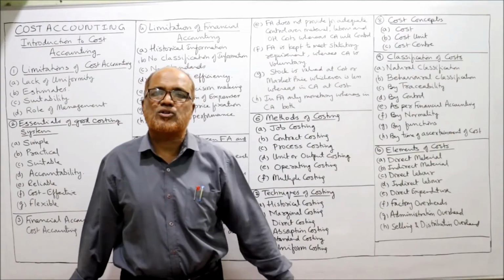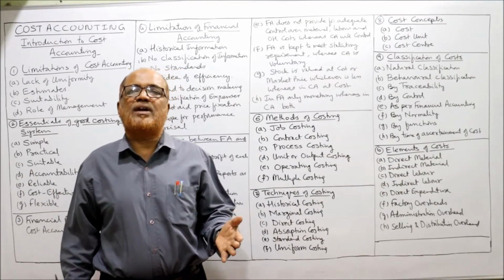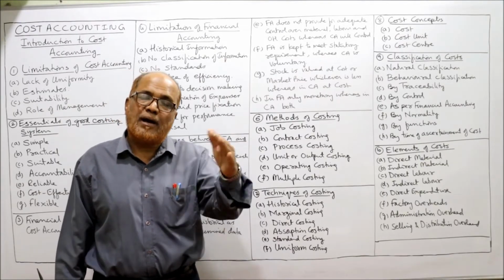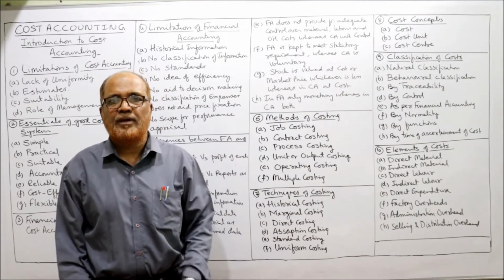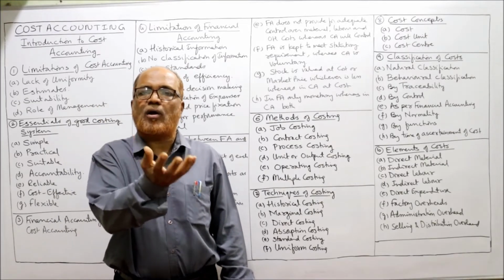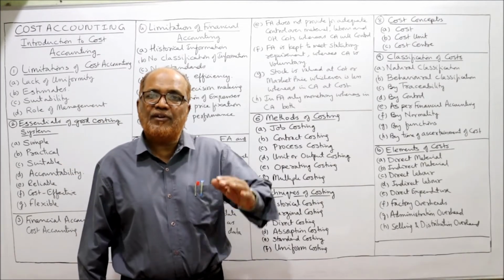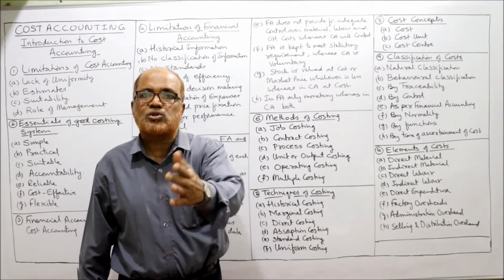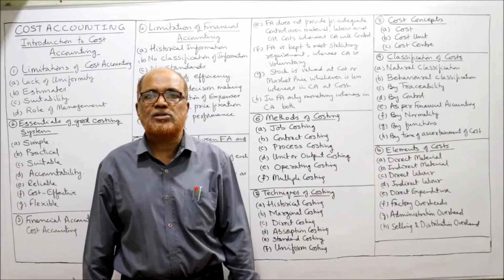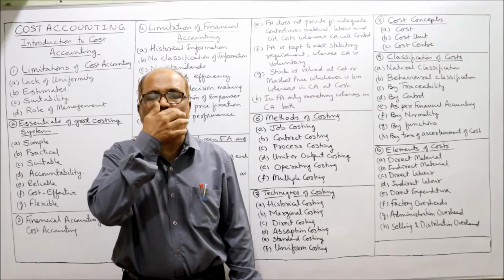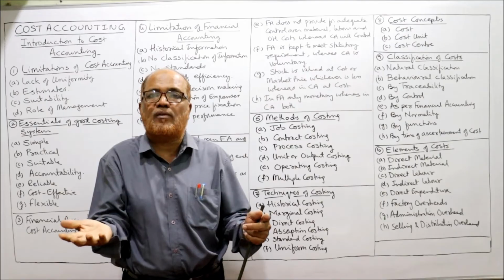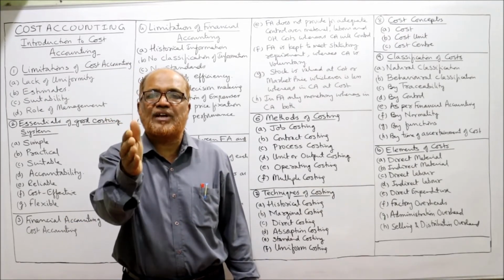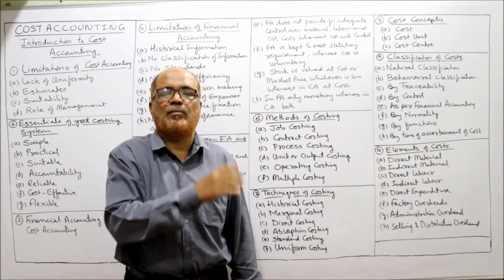Second, behavioral classification. According to behavioral classification, we classify the cost according to the behavior, according to the level of activity. The cost is changing according to level of activity. If we produce more output, more cost. Less output, less cost. So it means it's a variable cost. If the cost is remaining fixed, whatever be the level of activity, it is called fixed cost. So according to behavior, the cost can be classified as fixed cost, variable cost, or semi-variable cost.